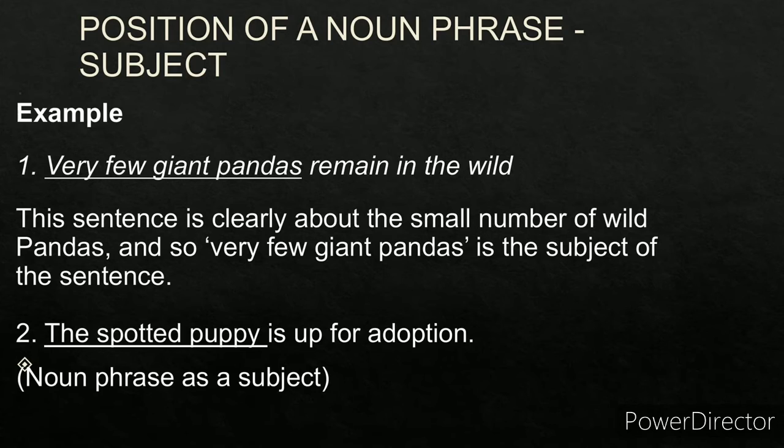Second one, the spotted puppy is up for adoption. The is the determiner. Spotted is the modifier. Puppy is the noun. So the spotted puppy is a noun phrase. It acts as a subject.